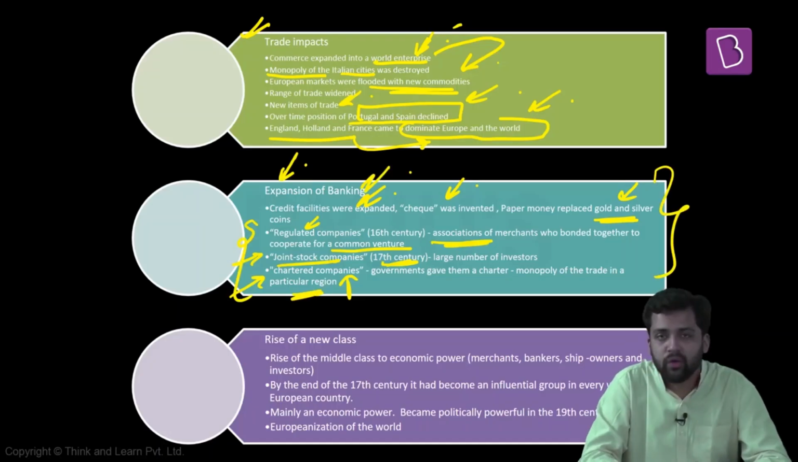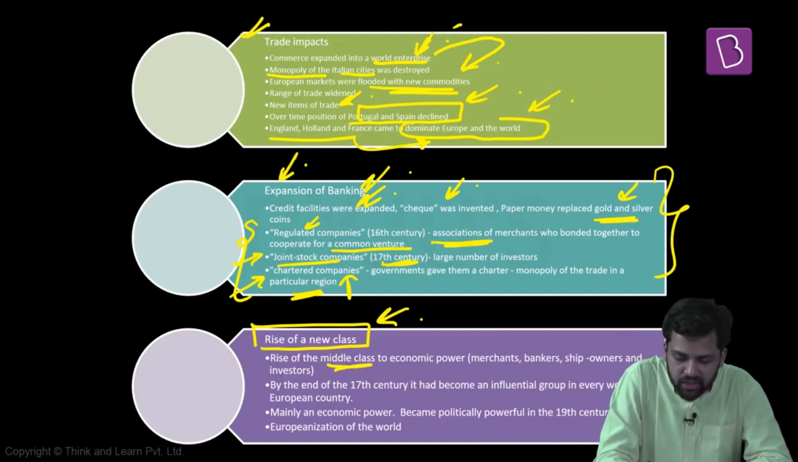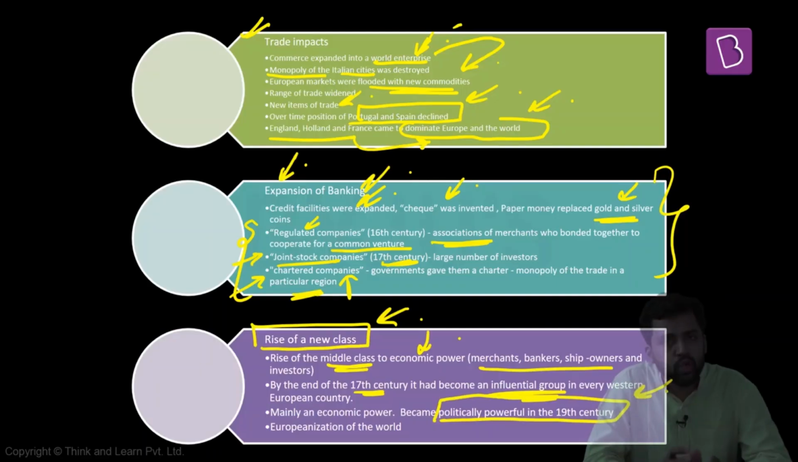Expansion of banking, apart from the formation of these new kinds of organizations. One more thing you observe is the rise of new classes. A new kind of class is coming into being, and they're playing an important role. These new classes are the middle classes, and they are the ones having economic power now. Merchants, bankers, ship owners, and investors are the new classes, and they become a very influential group by the end of the 17th century. But they have economic power; they're not having political power at this point of time. Gradually they become the political power in the 19th century. So this new class, which emerged as a result of the emergence of capitalism, is gradually becoming a political power as well.